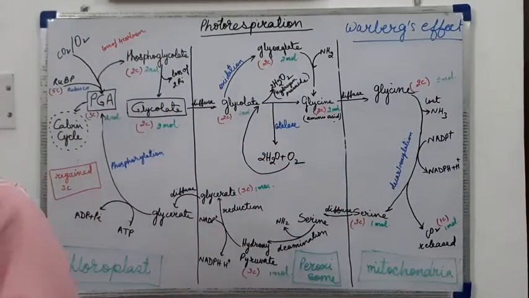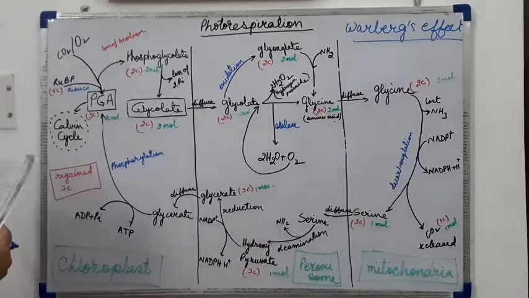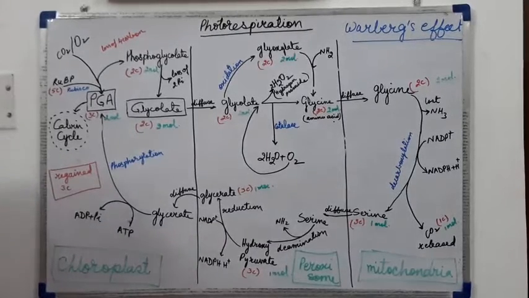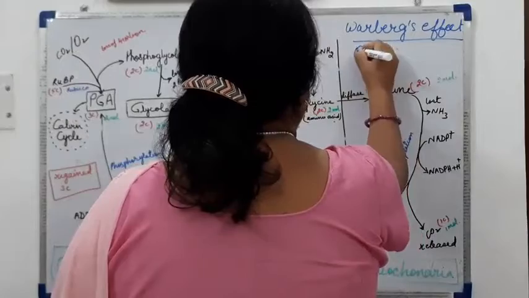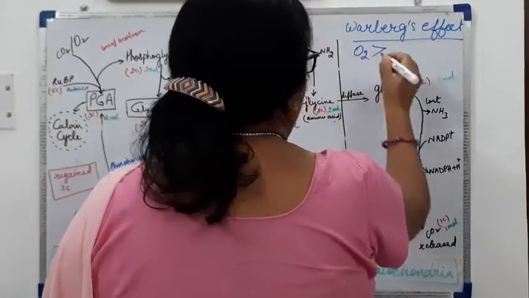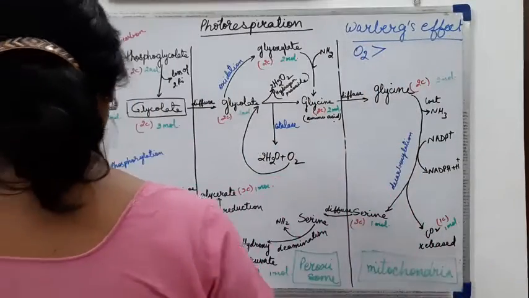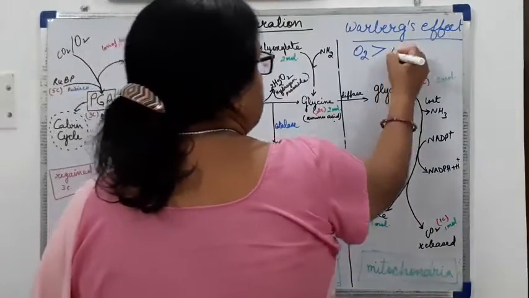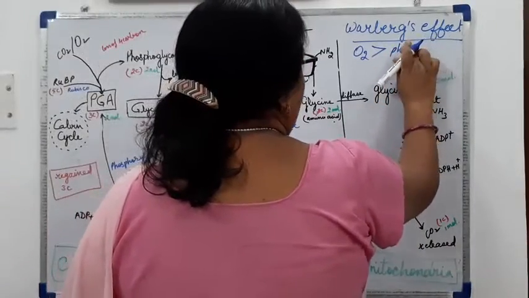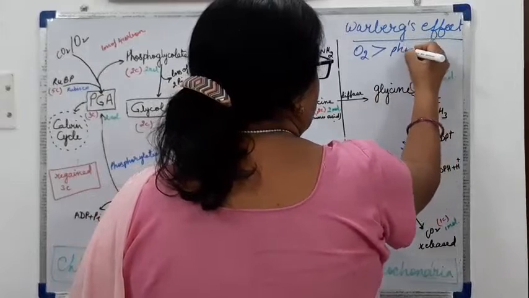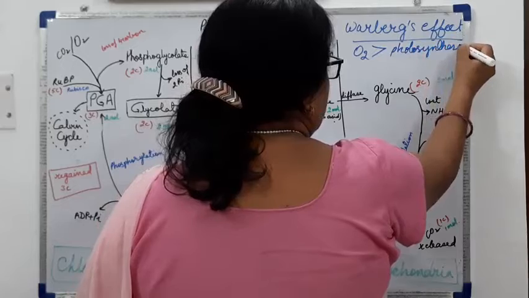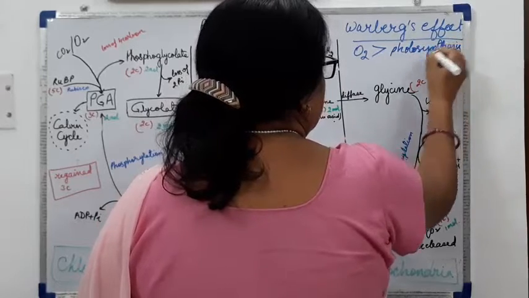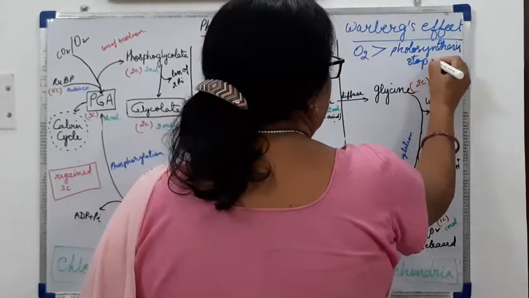What is Warburg's effect? Due to increased oxygen concentration, the photosynthesis becomes stopped or reduced. Photosynthesis stops or reduces.